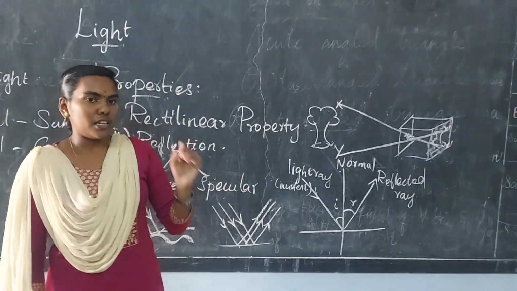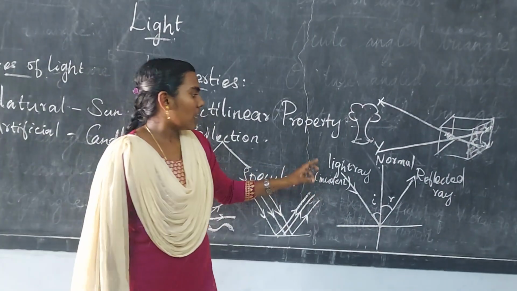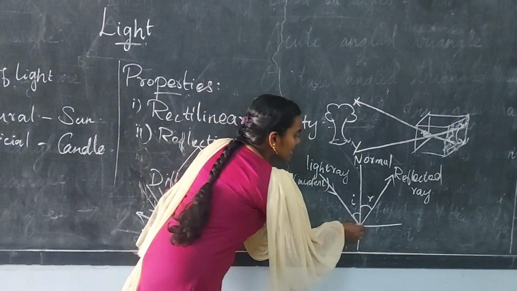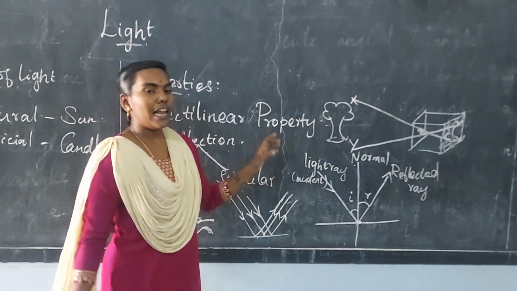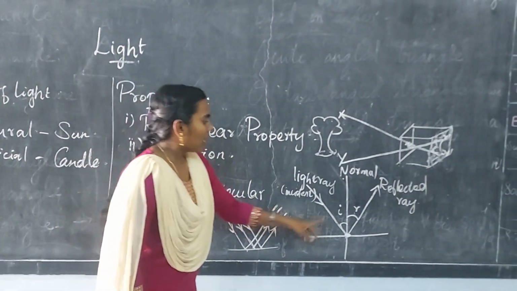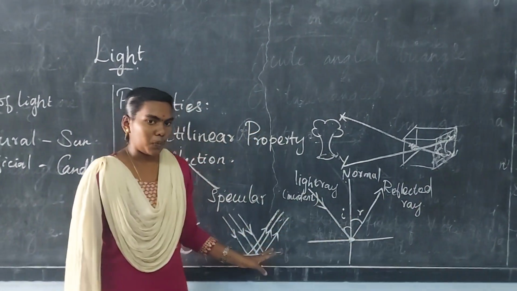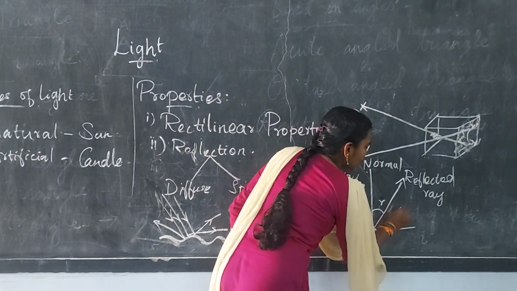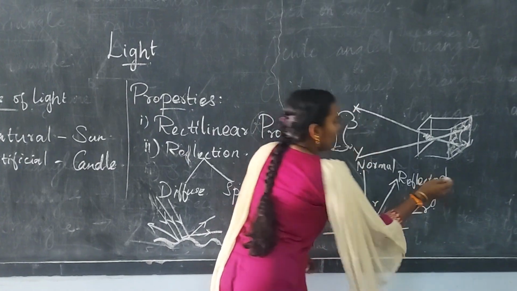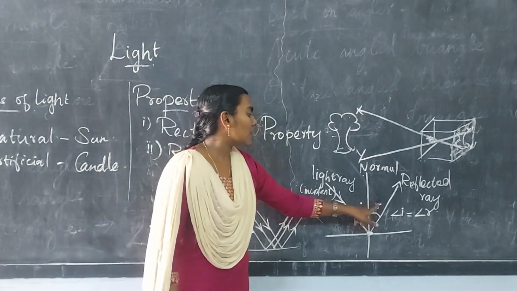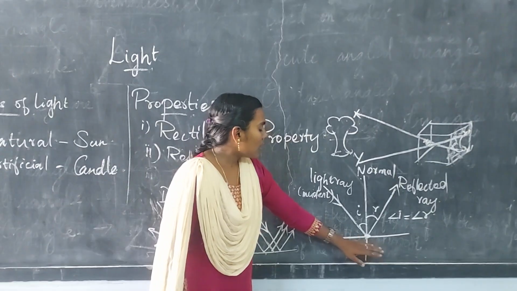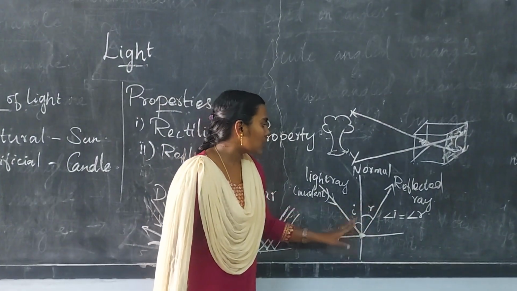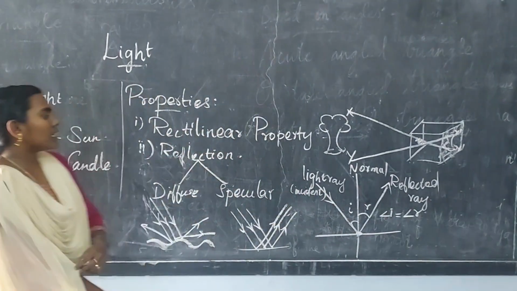Then the laws of reflection. The incident ray, reflected ray, and normal lie at a single point; this is called a law of reflection. Next, this angle and this angle are equal. The angle of incidence and the angle of reflection are equal. Hence it is a law of reflection. This holds if the surface is smooth: if the surface is smooth, the angle of the incident ray and reflected ray are equal. Good. These are the reflection laws.